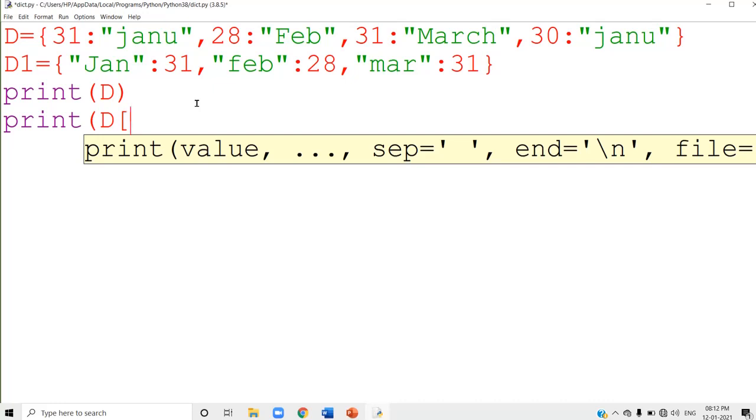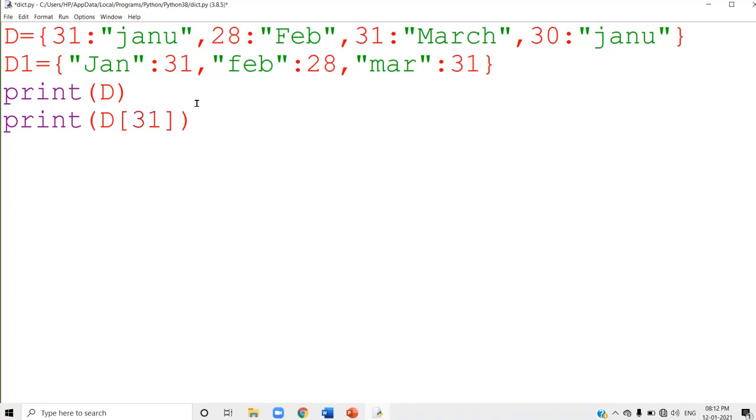D with its key value will display its corresponding value part. So here I am going to say D of 31. What is this 31? 31 is the key. So which value will be displayed? Will it display this Jan or this March? It will display March. Jan is replaced with March.